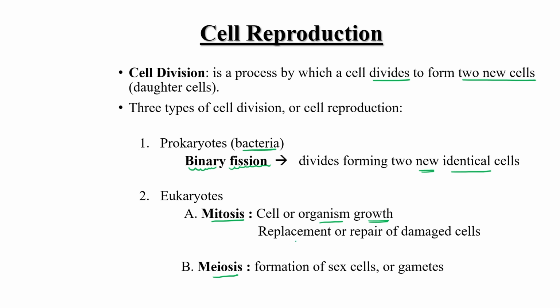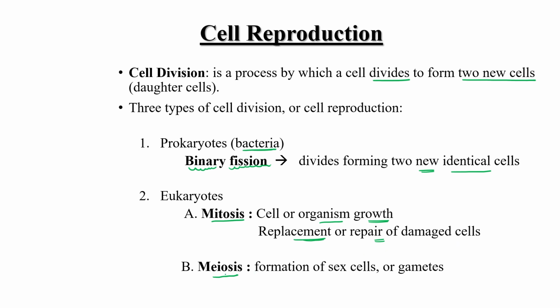Secondly, there is a need to replace a particular type of tissue if it is damaged by any reason, or if aging is there. So, replacement or repair of damaged cells.